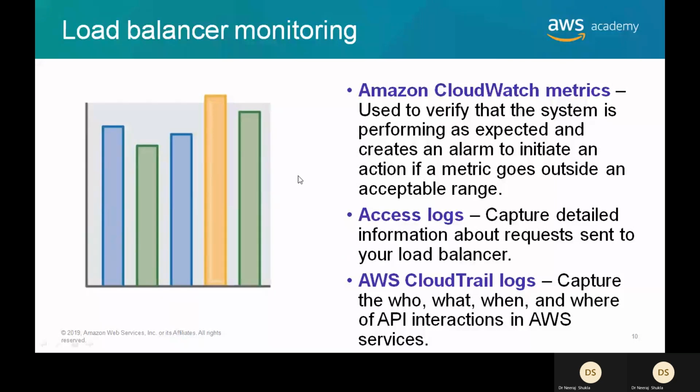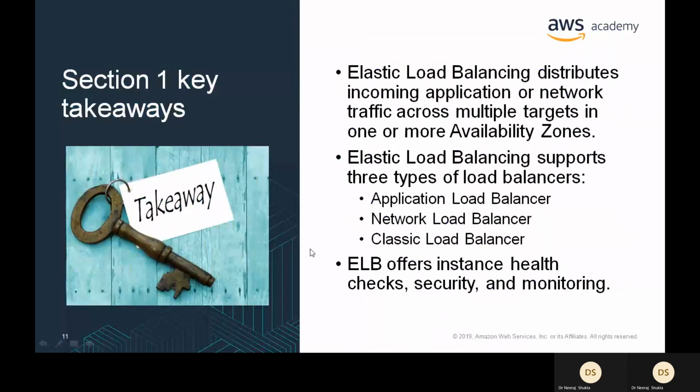So we were talking about load balancing. Load balancing can be monitored with CloudWatch and CloudTrail logs. We have gone through that we can perform all kinds of load balancing with the three categories of load balancers available in AWS. Depending upon the type of traffic, we can assign either an application load balancer, network load balancer, or classic load balancer.